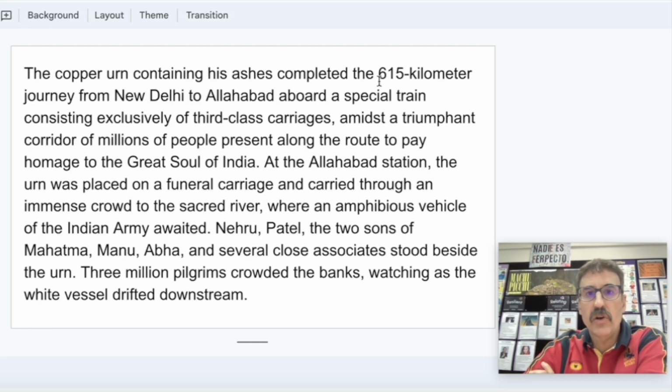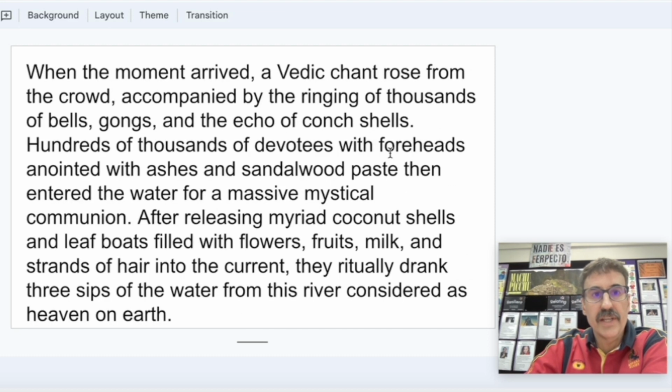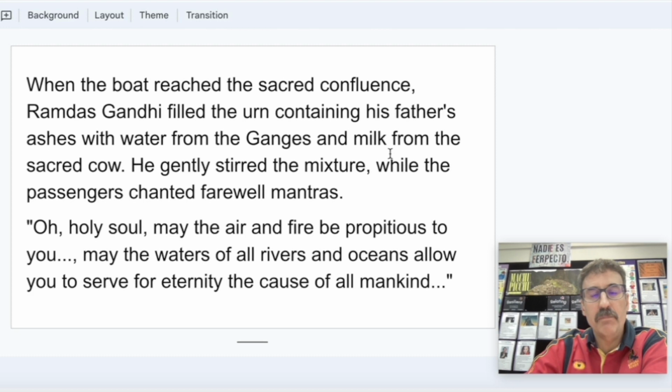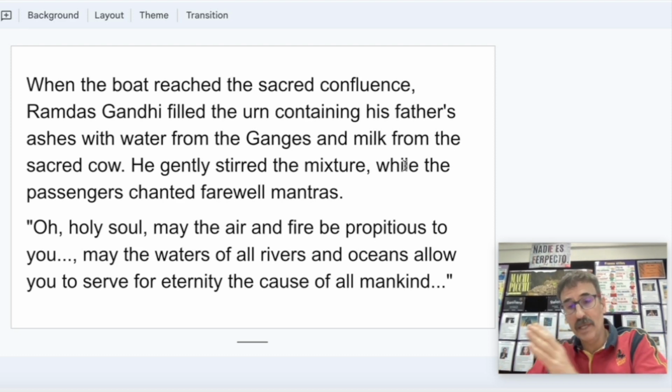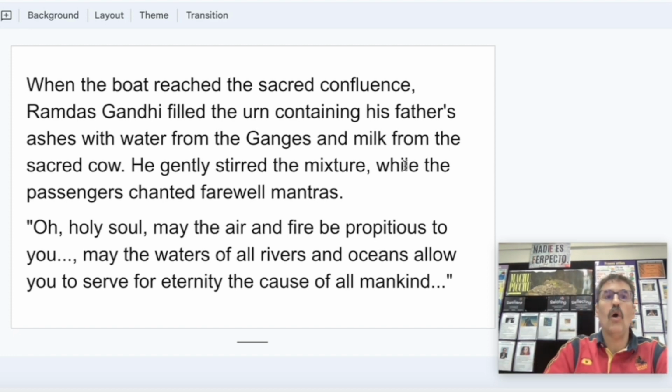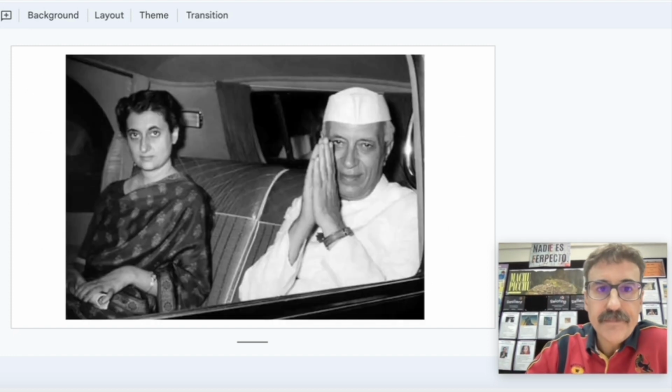That journey of 615 kilometers was in a train of only third-class carriages. So they arrived, and after that, many people got together, and they put the ashes of Gandhi there. So it is a very important place for Gandhi to decide, I want my ashes to be at that point. You can imagine how holy this place is.